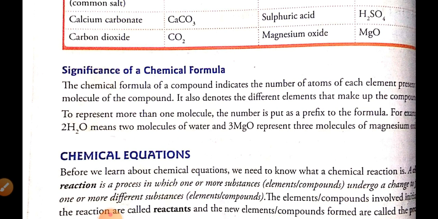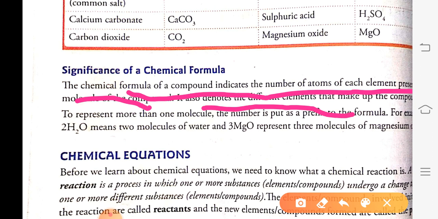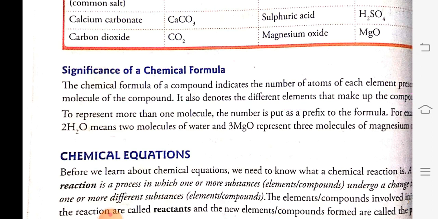Why do we require a chemical formula of a compound? The chemical formula of a compound indicates the number of atoms present in one molecule of a compound. It also denotes the different elements that make up the compound.